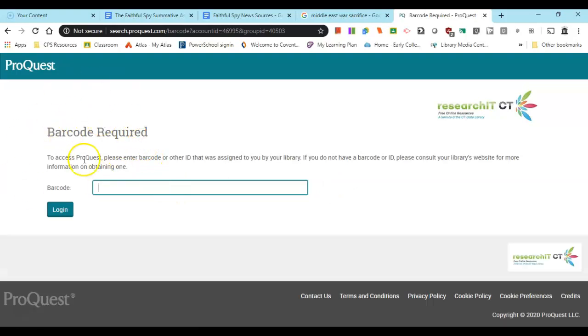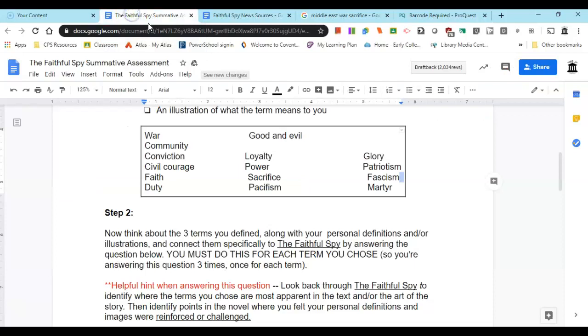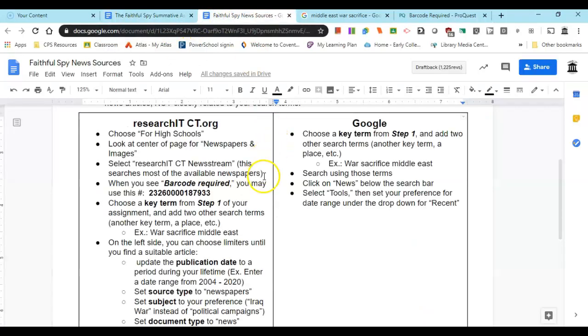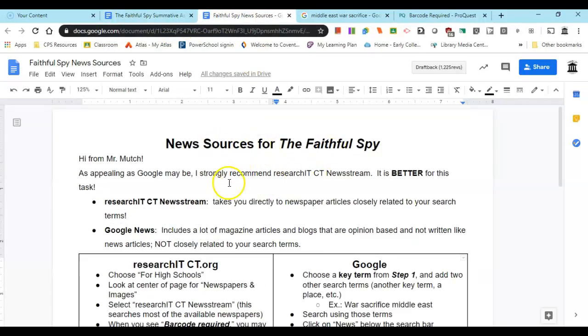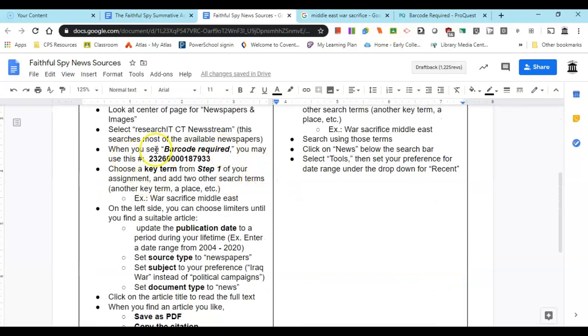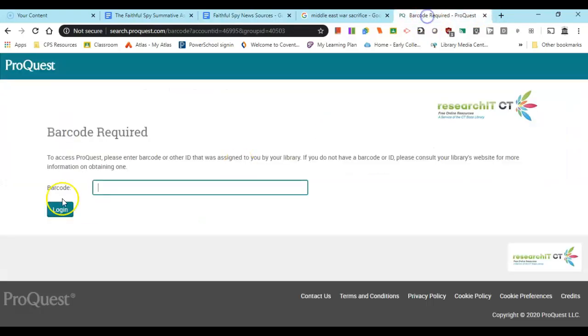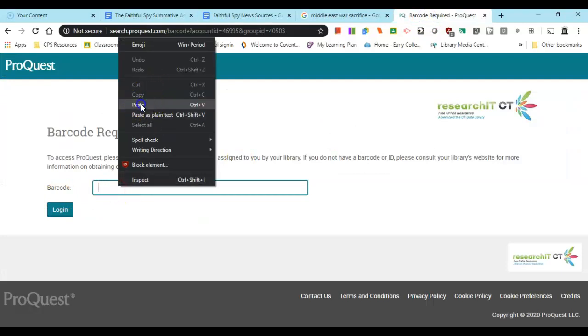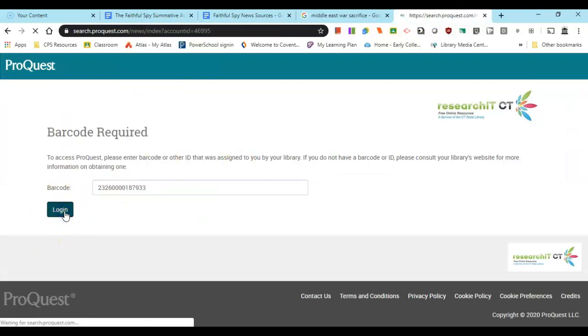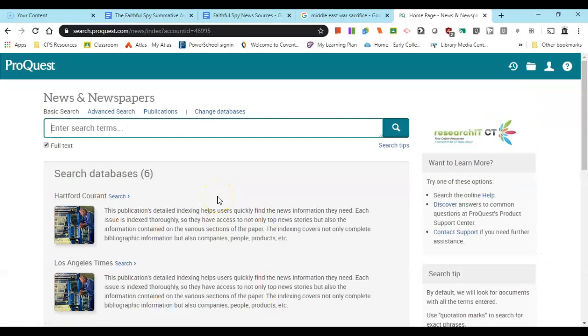You're going to come to a screen that says barcode required. Now the document that Mrs. Goodale shared with you, Faithful Spy News Sources. Down here we have a barcode. You can copy and paste that. And this is just temporary. Normally we shouldn't do this, but we definitely need access to get this project done. You can paste it in there and hit login, and then we have access.